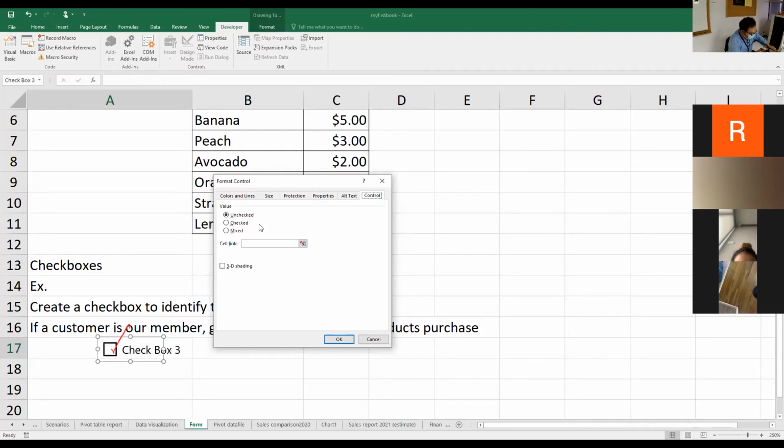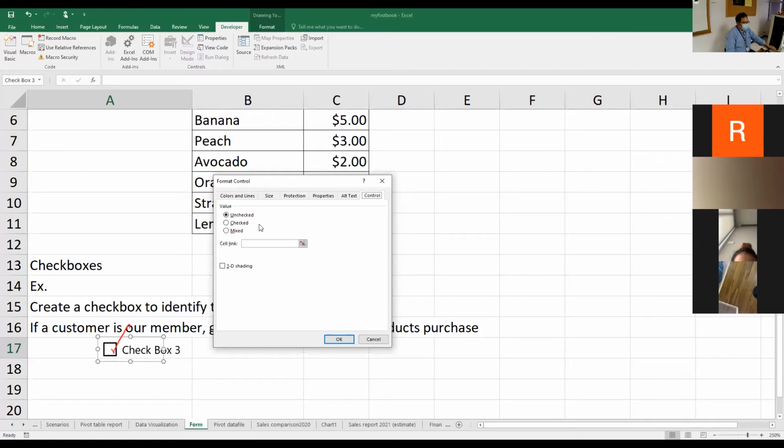What about Mixed? Mixed means that it will remember the last value that you set with this checkbox. For example, last time before you saved and closed this file, you checked this checkbox and then closed it. Today, when you open this workbook and this form, the checkbox will be checked for you. But if last time you unchecked it and then saved and closed, today when you open this workbook once again, it's not checked. It's a blank one. So Mixed will remember the last status that you saved.